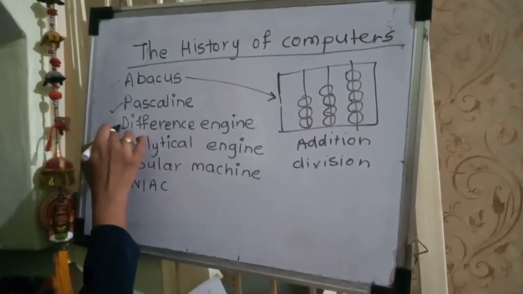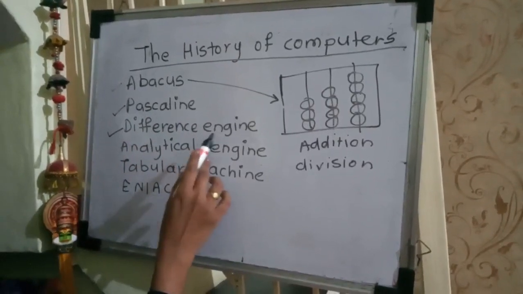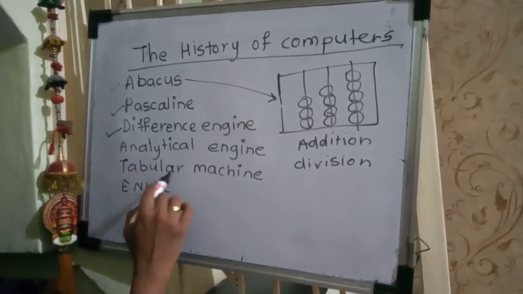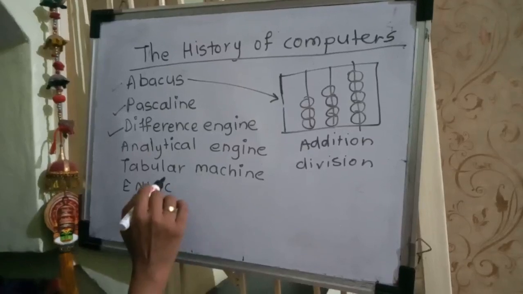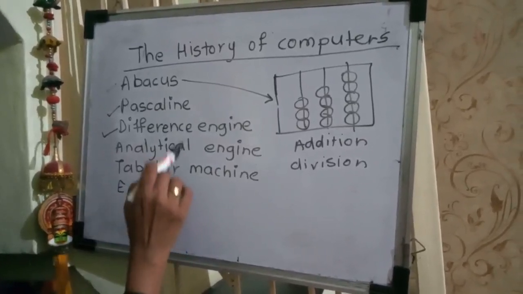Then the difference engine. The difference engine was designed by Charles Babbage. It was designed to perform mathematical operations automatically. It was one of the earliest automatic calculators.